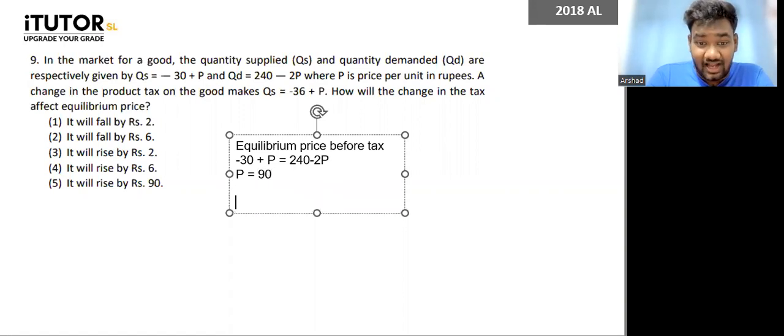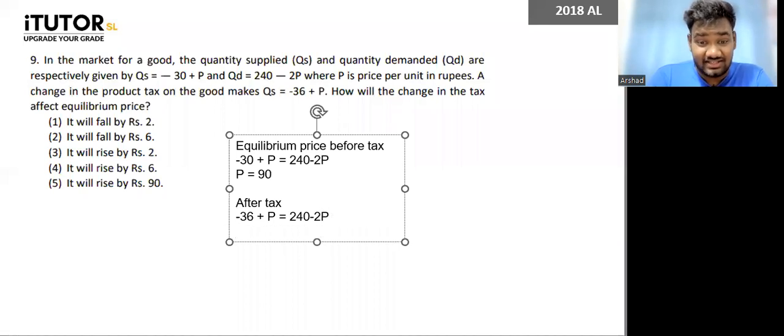Then after tax, your QS equation changes. So it's minus 36 plus P equals 240 minus 2P. How much is our price now? 92. Okay, 92.